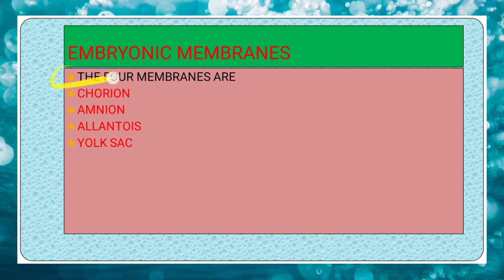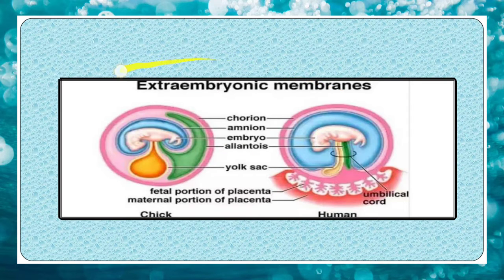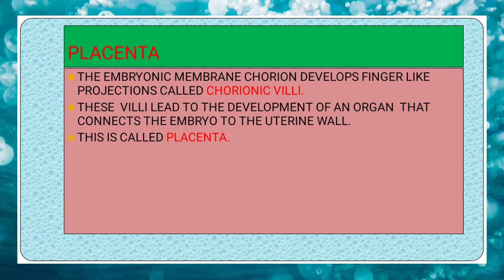Embryonic membranes. There are 4 embryonic membranes: chorion, amnion, allantois and yolk sac. In this figure you can see chorion is the outermost structure which forms a structure known as the placenta. Amnion forms amniotic sac. Allantois forms umbilical cord.